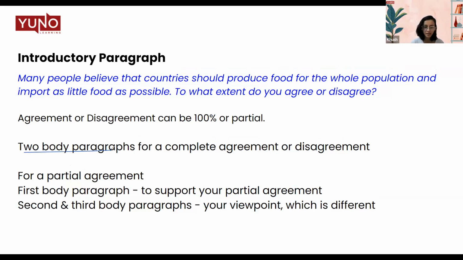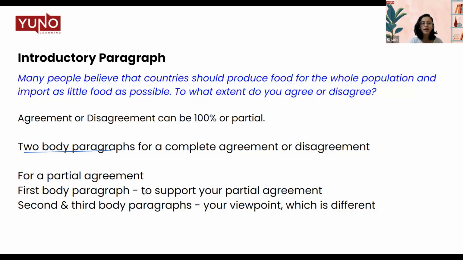This is agreement or disagreement. But there's a third scenario when you can have a partial agreement. But you cannot go 50-50, right? You cannot say that yes, this is fine, but that is also fine. No, you have to give a clear idea that even though you partially agree with the statement, overall you think this is better. So that means you can go 70-30%. In a partial agreement, you always make sure your stance is 70% on one side and 30% on the other side. It can't be 50-50 on both sides.